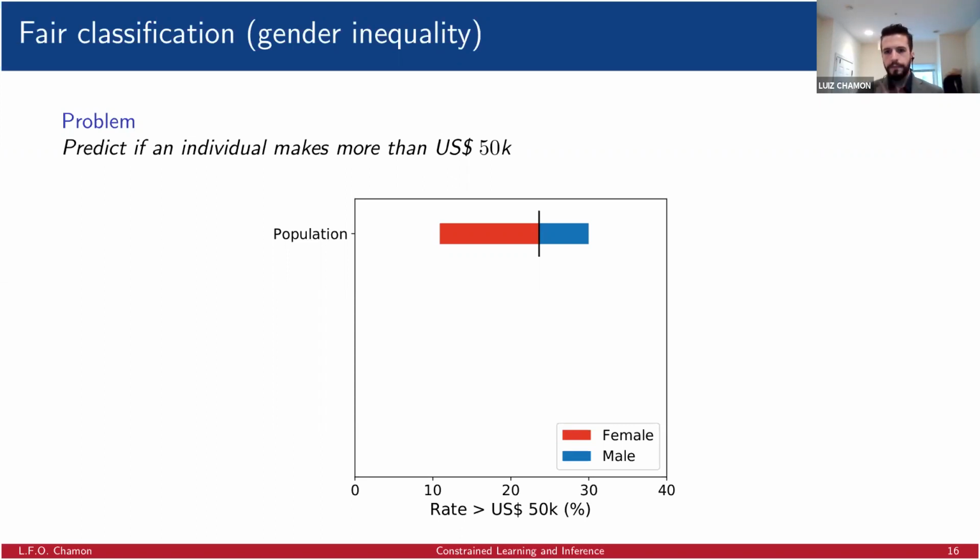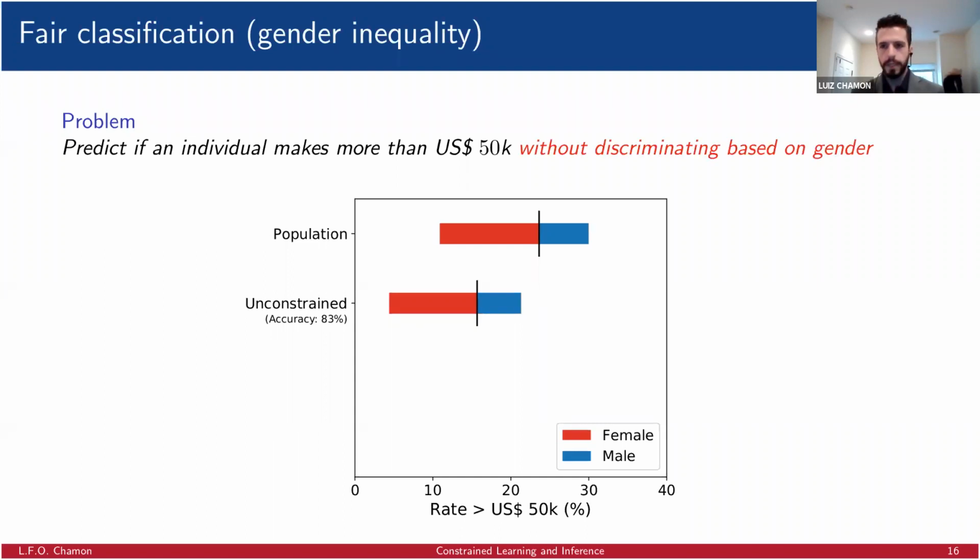What happens is if we just learn a model to predict whether people make more than 50K based on that, the model picks up on that bias and naturally replicates the bias that exists in the data set. So what we want to do is not just to predict if an individual makes more than 50K, but we want to do that without discriminating based on gender. So this is the fairness constraint that we want to impose in a sense, right?